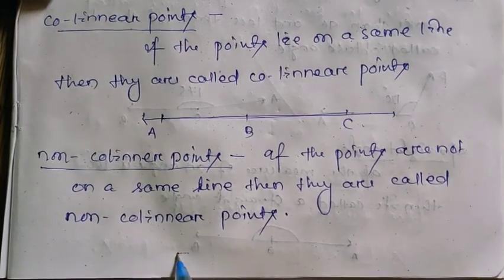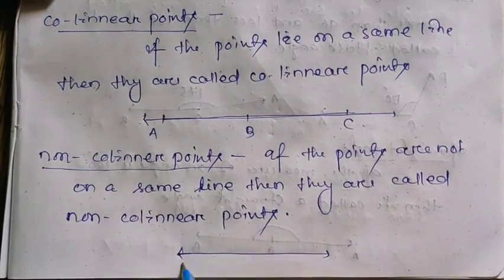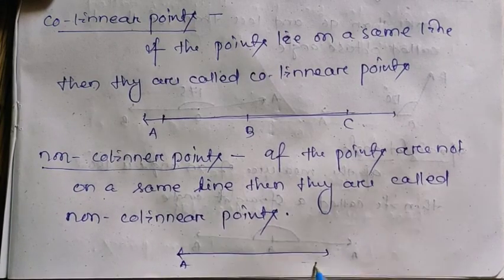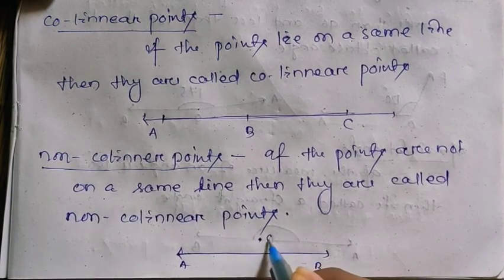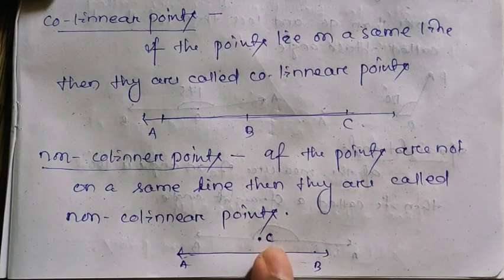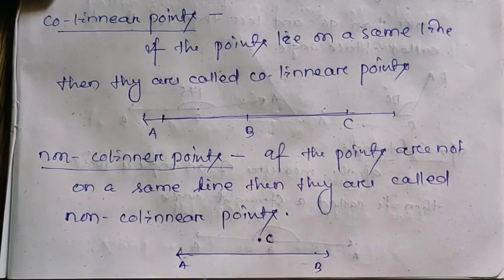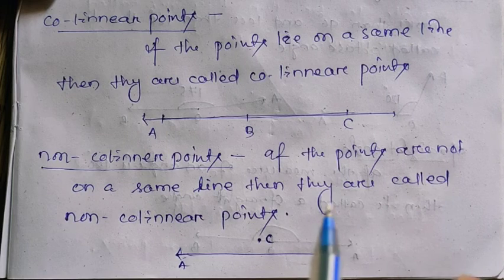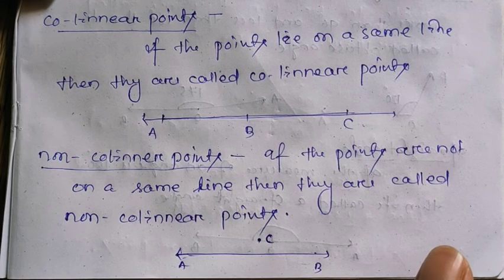For example, let's take this line AB, and another point C, which is not on line AB. Then A, B and C do not lie on the same line, so we cannot say A, B, C are collinear points. Understand up to this? Let's go to the next definition.